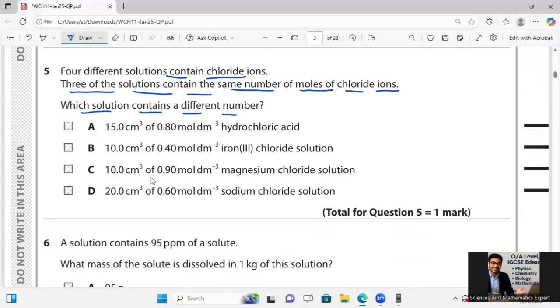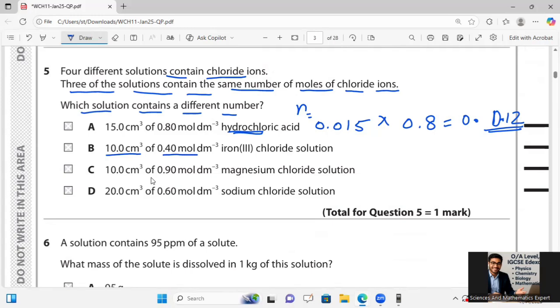As he is saying hydrochloric acid, the volume will be 0.015, taking it in dm cubed, 15 multiplied by 0.80, n equals cv, so 0.012 is coming as the number of moles.